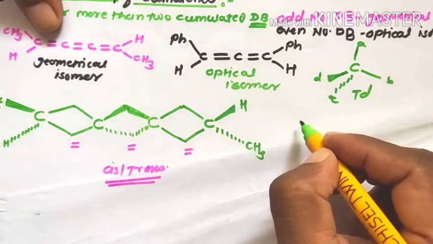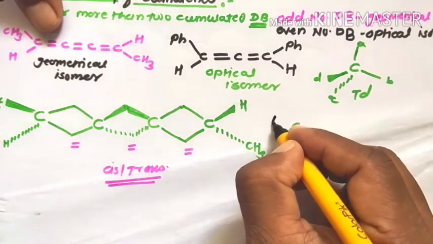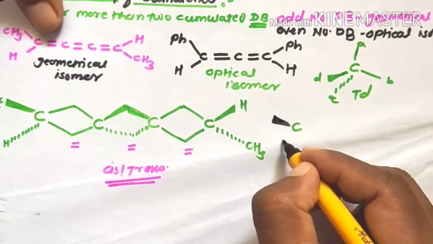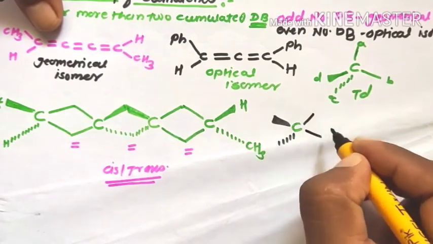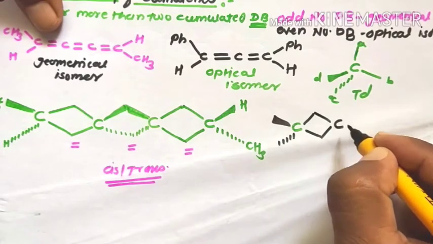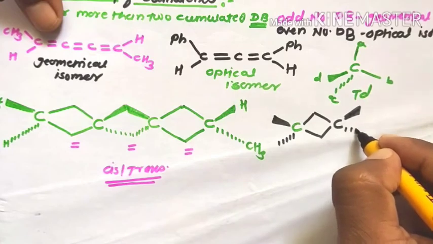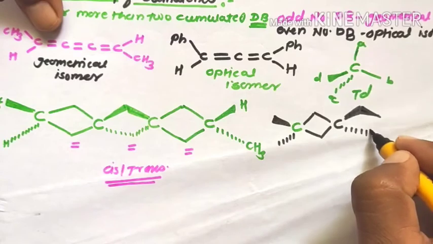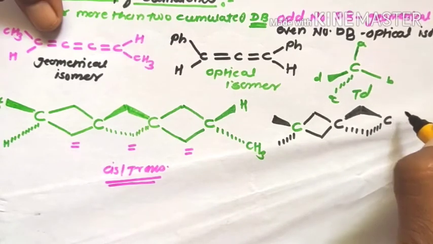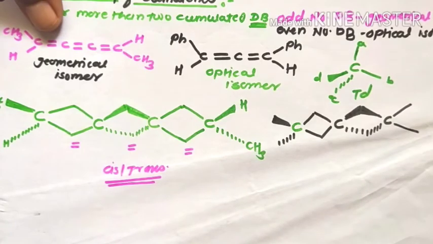In the second example, these are the carbon atoms with four bonded groups. These are the out-of-plane groups. These two are the on-plane groups. Then again these are out-of-plane groups, and these are on-plane groups.